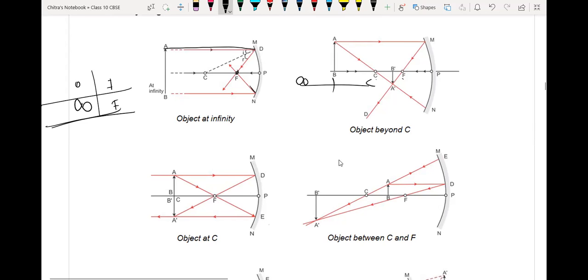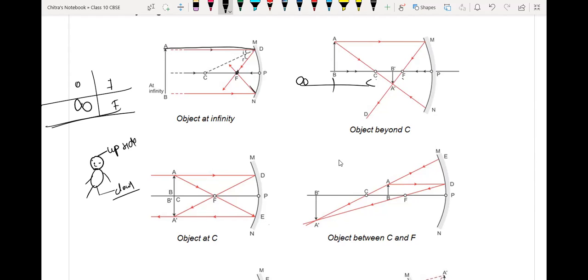Sir, I have a doubt, sir. How do you determine whether the image is inverted or erect? Okay, inverted or erect means what? Suppose here we have any object, so this is the upside and this is the downside.